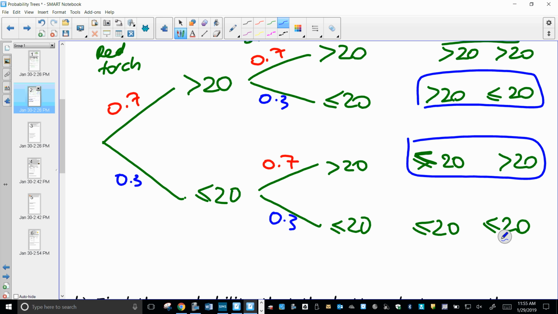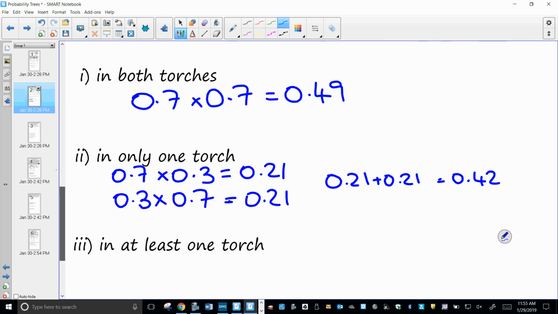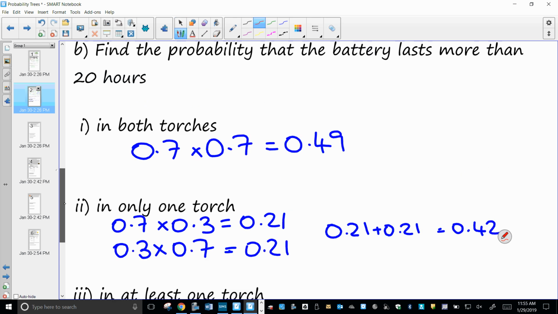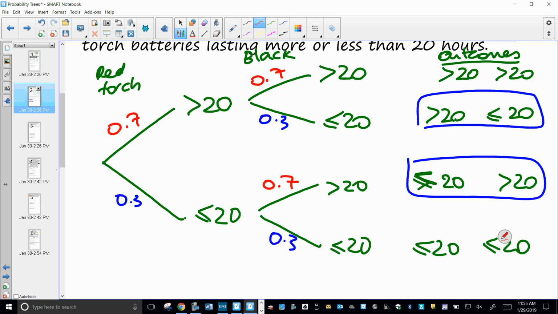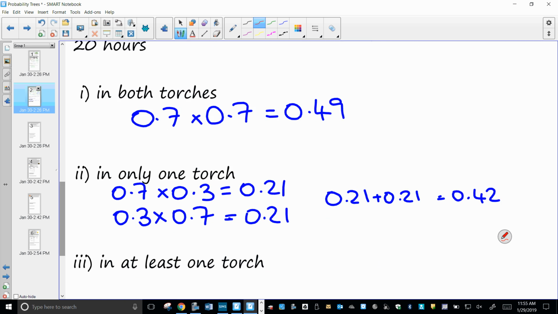It's just that you have to see the board. So, the last one, in at least one torch. So at least one torch, we've got options here. At least one torch, we've got this one, or this one. Agreed? Now, our question, we've worked out the top one, and we've worked out the middle 2.